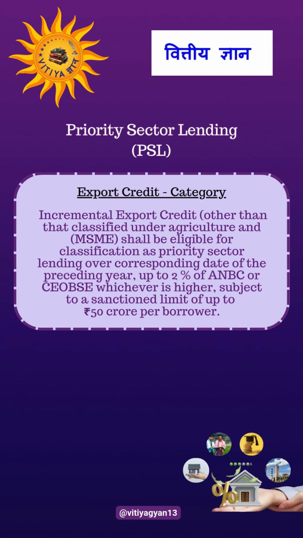The next category is export credit. Incremental export credit other than that classified under agriculture and MSME shall be eligible for classification as priority sector lending over corresponding date of the preceding year up to 2% of ANBC or CEOBSE, whichever is higher, subject to a sanction limit of up to rupees 50 crore per borrower.